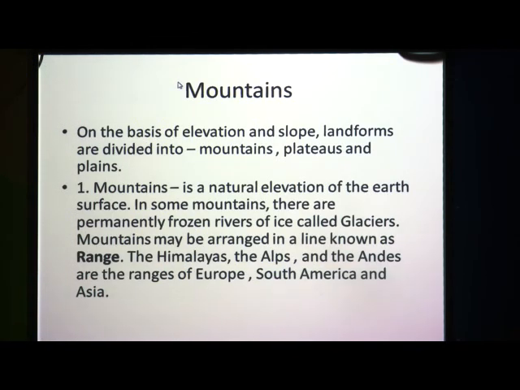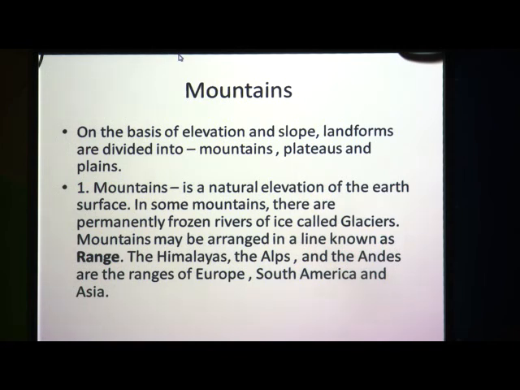Now, what do you mean by mountains? Children, broadly we can group the different landforms depending upon the elevation and slope. The landforms are divided into mountains, plateaus and plains. Elevation means height, going up, altitude. So, on the basis of height or elevation, and again on the basis of slope, these landforms are divided into mountains, plateaus and plains.